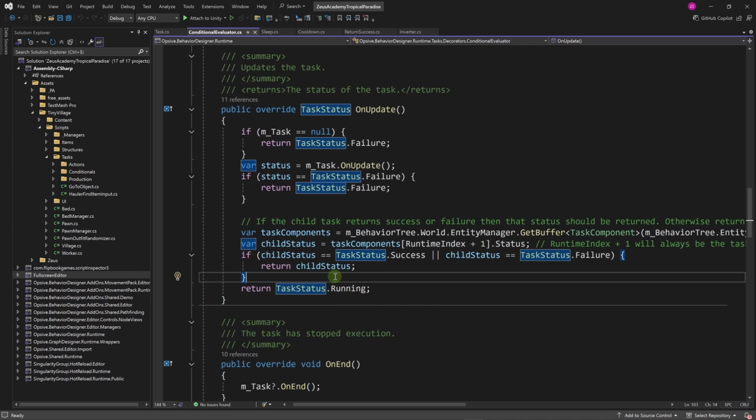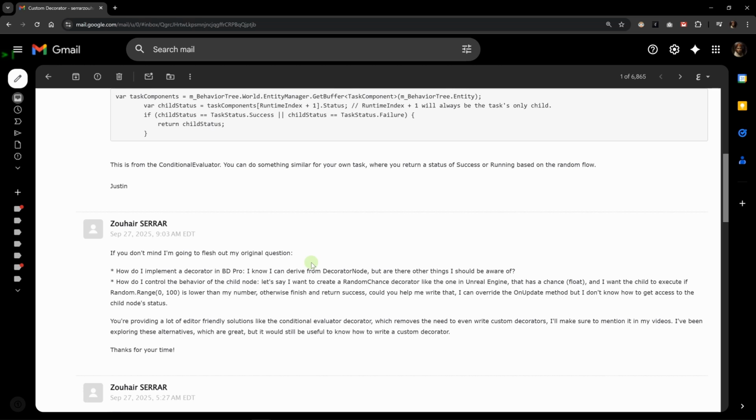Doing all of this is very important, and I made sure of that by contacting Justin, the developer of Behavior Designer Pro. So I asked him, how do I implement a decorator in BD Pro? I know I can derive from decorator node, but are there other things I should be aware of? Then I asked how to implement a random chance decorator like the one found in Unreal Engine. This is exactly the one that I created in my first playlist, where we created a custom behavior tree system.